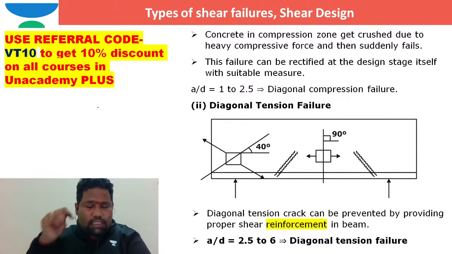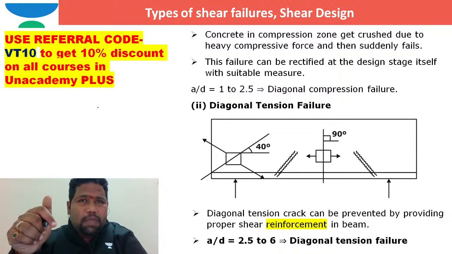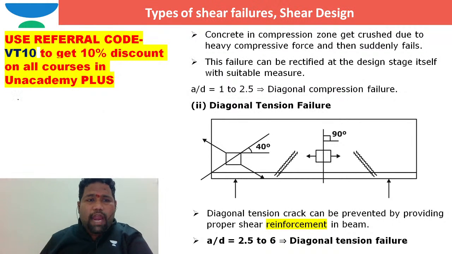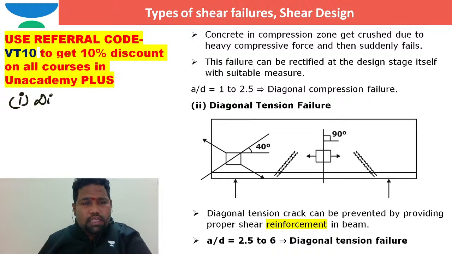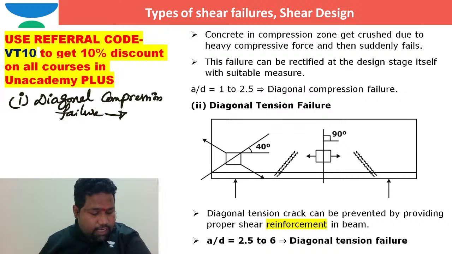In your previous class, if you remember, we started limit state of shear and the definition of shear span. Based on the shear span to depth ratio, different types of failures are possible in a beam. The first type of failure that we saw in our previous classes was diagonal compression failure. This I already dealt with in your previous class.